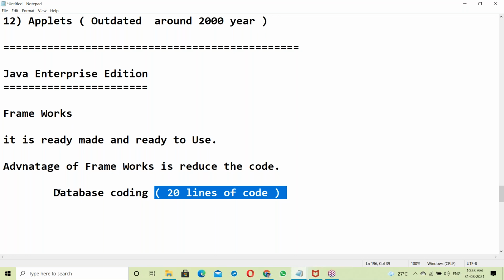This is one scenario, database coding. Around 20 to 25 lines of code are required, but using the Hibernate framework, it is not necessary.